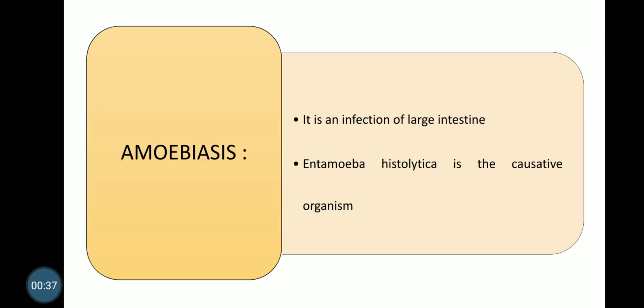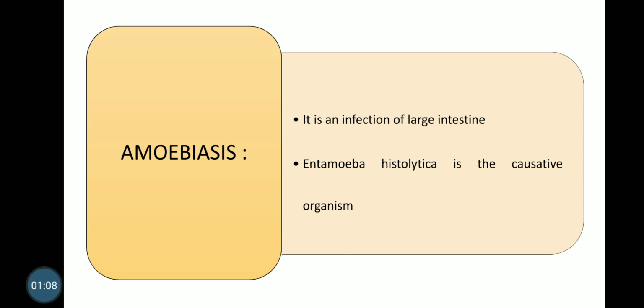Amoebiasis is an infection of the mucous membrane of the large intestine where Entamoeba histolytica is the causative agent. What is the causative agent for amoebiasis? It is Entamoeba histolytica, that is one of the amoebae. It is responsible for causing amoebiasis.